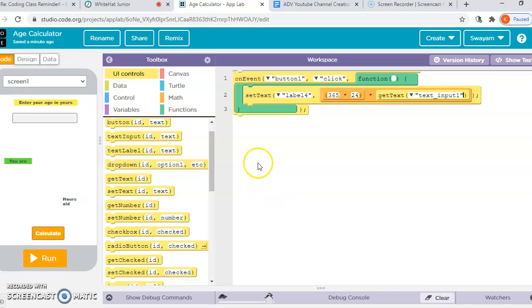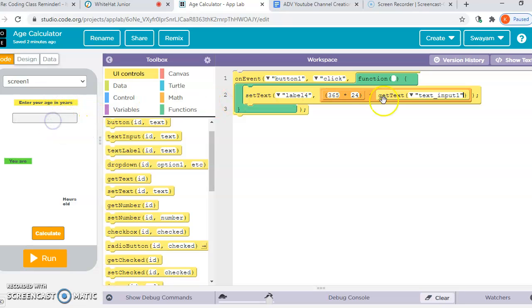So, hello friends, today I, Swayam from Odisha, am going to share with you an application that I have made using some code. This is a mobile application and we named it Age Calculator. So I will tell how it works.